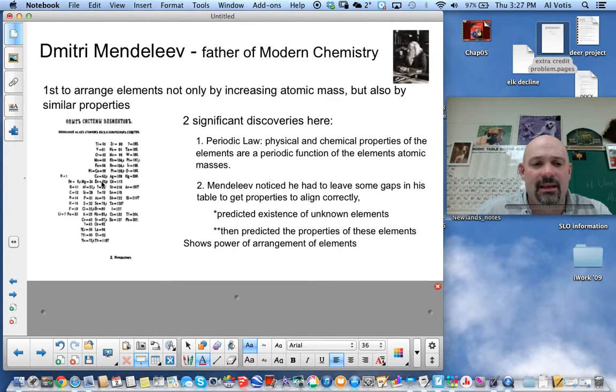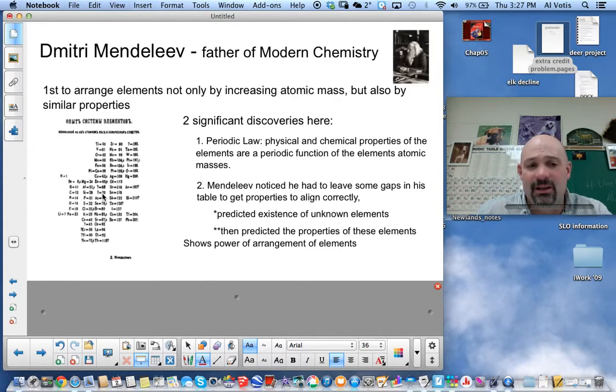Now, the second thing, which is very significant as well and really helps legitimize his table, is that he noticed that he had to leave some spots on the table and leave a gap in it. To get an element to the next element, he had to leave a gap, or a couple of gaps, to get it to line up with the same properties. You can see right here zinc, then he has two question marks, then arsenic. He had to leave two blanks here to get arsenic to line up. Arsenic was the next one in line, so it would fit in here with boron and aluminum, but it doesn't have those properties. It has properties like sulfur and phosphorus. So not only did he leave those gaps, he predicted that there had to be some unknown elements there that we did not know about yet.